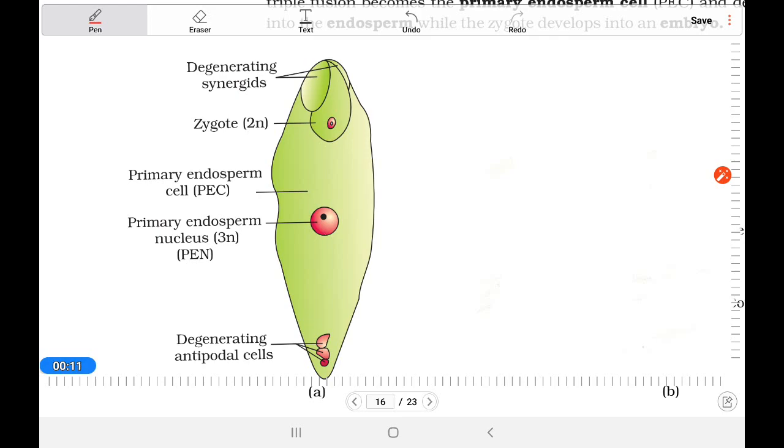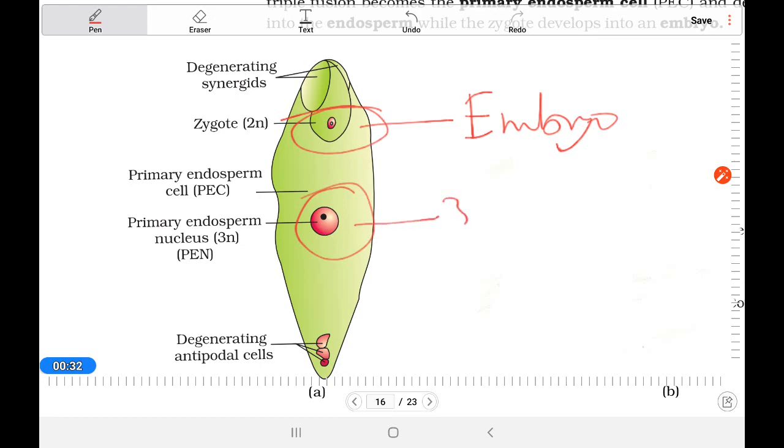Today we are going to discuss post-fertilization structure and events. Up to the fertilized ovum, you know that the zygote is formed here, the 2N. From that the embryo will start developing. And here the PEN, primary endosperm nucleus, which is 3N in structure, will form the endosperm.